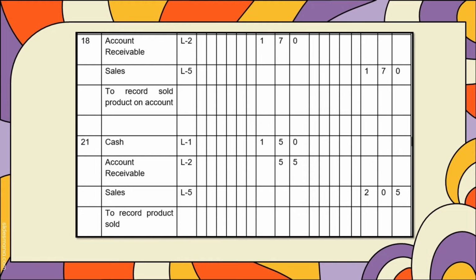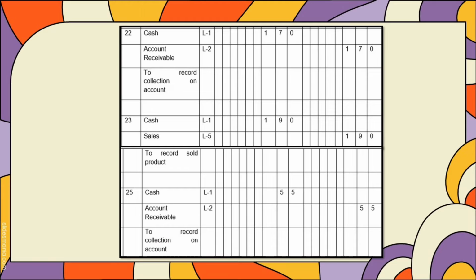And for the next day of November, or the 22nd of November, we have the cash of 170, the account receivable of 170, the cash as debit and the account receivable as credit. For the 23rd, we have the cash of 190 of debit and sales of 190 of credit. And for the last day of November, or the 25th of November, we have the cash of 55 of debit and account receivable of 55 as credit. That's it for the general journal.